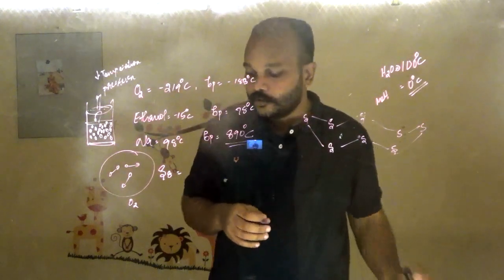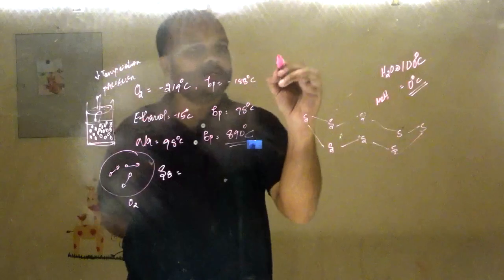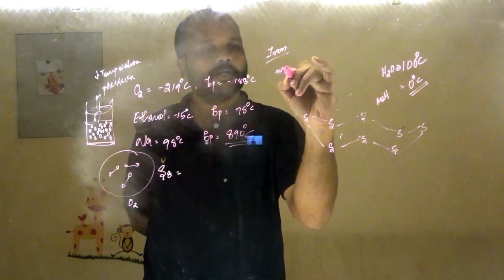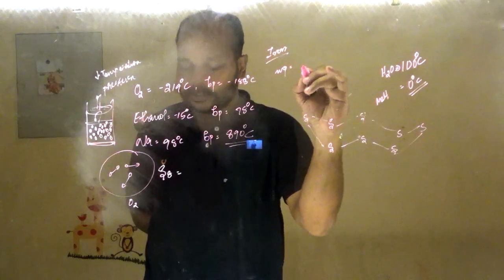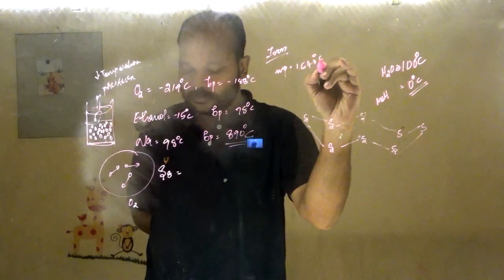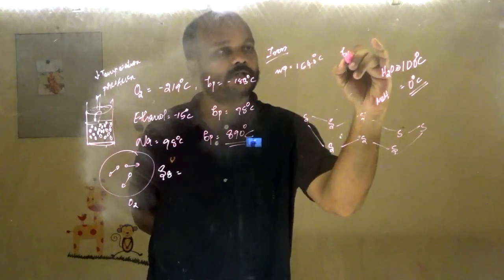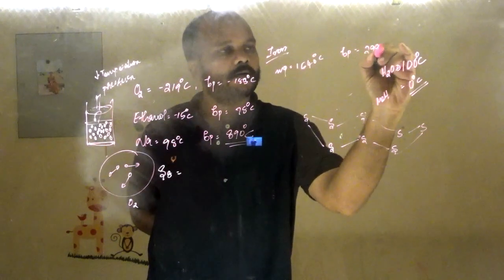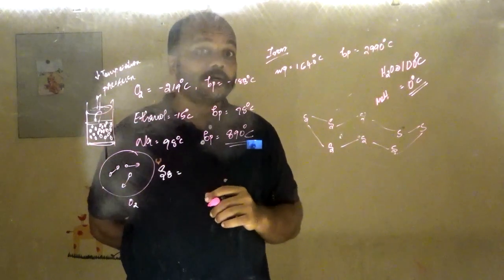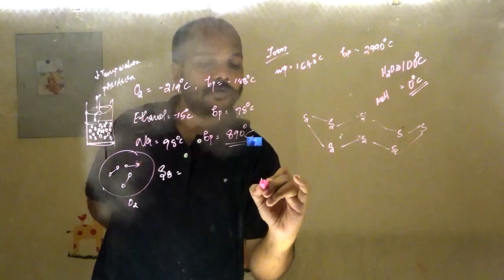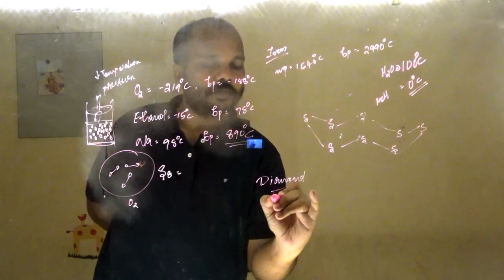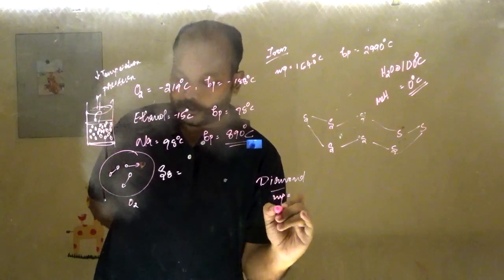Okay, and now the common thing, iron. Its melting point is around 1540 degrees Celsius, but its boiling point is 2990 degrees Celsius. Okay, it's slightly higher. And when you take diamond, its melting point is around